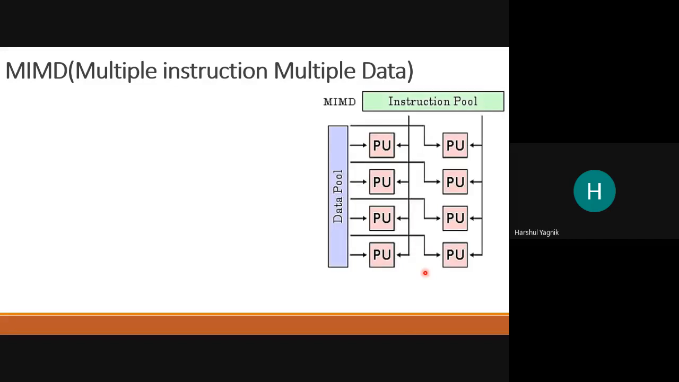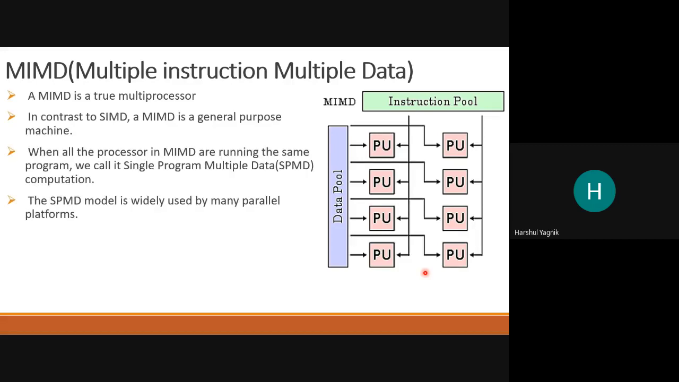Now the last class is multiple instructions, multiple data. So multiple processing units are there. At a time, multiple instructions can be fetched by using instruction pool, or multiple data are also possible from various data streams. So this is a true multiprocessor. This processor is a true multiprocessor because it is able to perform various tasks on various data, compared to SIMD and MISD.